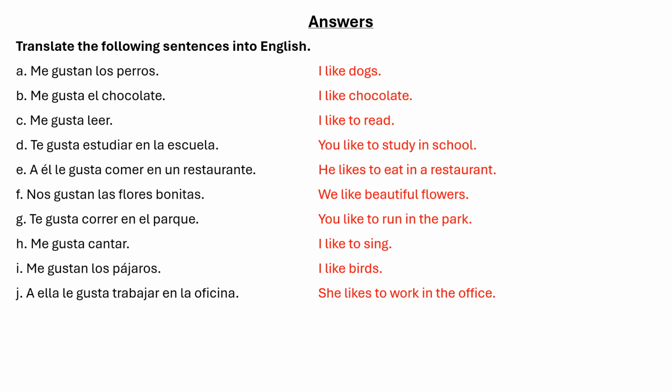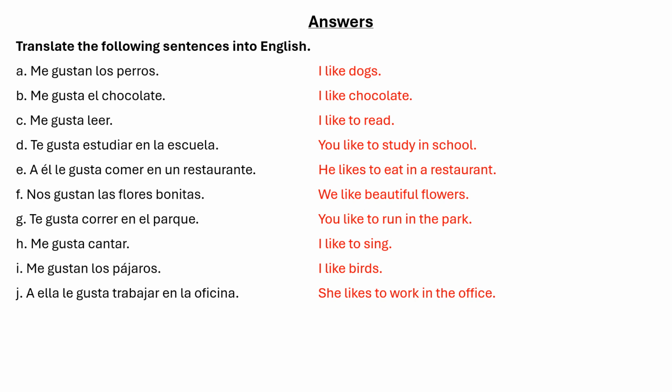Okay, so here are the answers. Me gustan los perros. I like dogs. Okay, do check your answers as we're going along and put a tick mark. Me gusta el chocolate. I like chocolate. Okay, so chocolate is a singular noun. Therefore, we write gusta. So what is the thing that the person likes? It's a chocolate. And what is that thing, plural or singular? It's a singular. So that's why we will put gusta here.